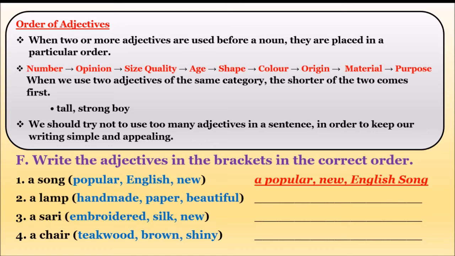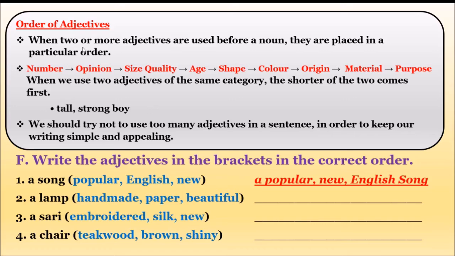Everything comes under adjective. Whatever word we use to describe the noun, that word is an adjective. But when we are describing a noun with so many adjectives, we should maintain an order. Let us see what is the order.